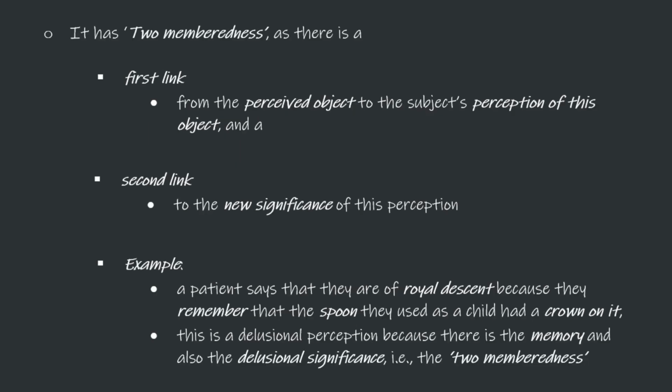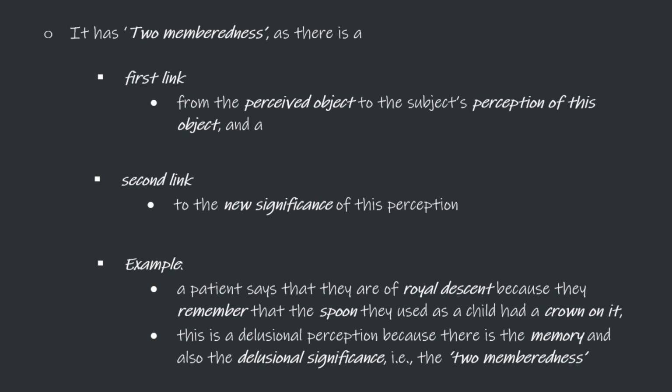According to Schneider, delusional perception differs from sudden delusional idea as it has two-memberedness. As the name suggests, two-memberedness has two links. The first link is from the object to the subject's perception of this object, and the second link is the new significance attached to this perception.